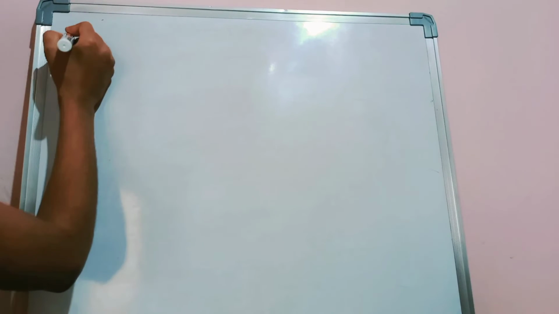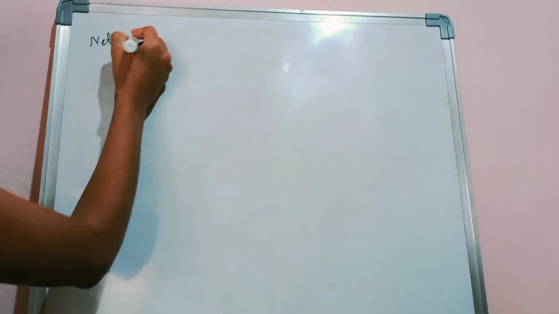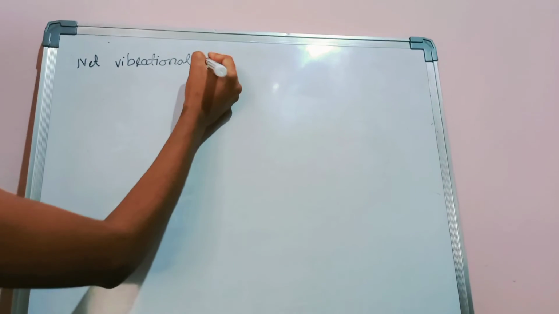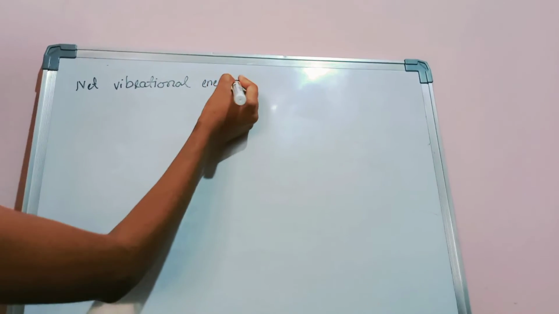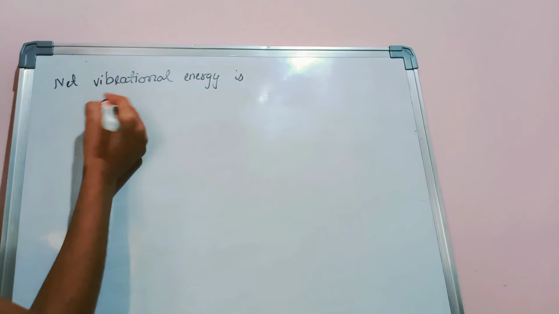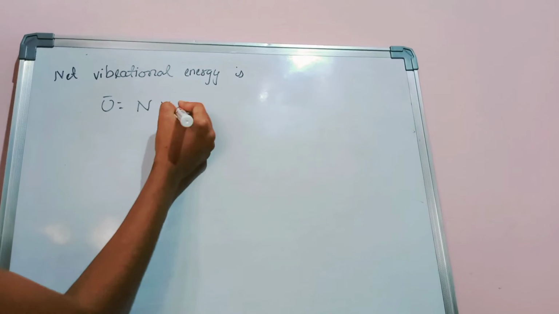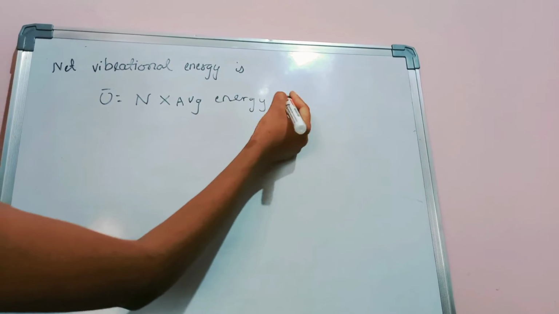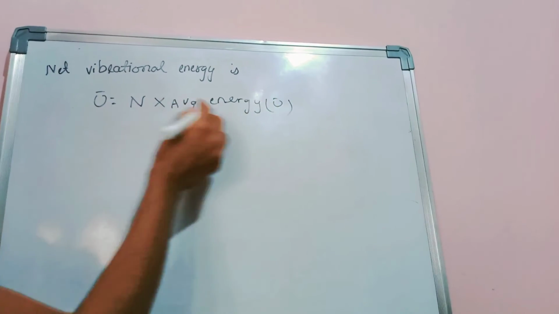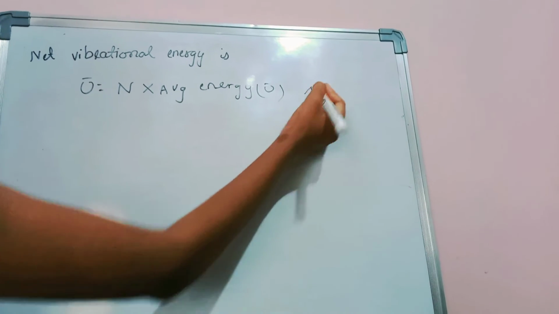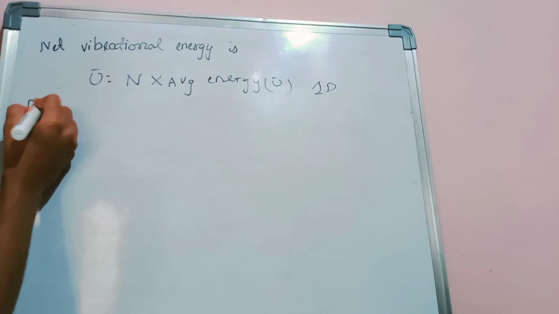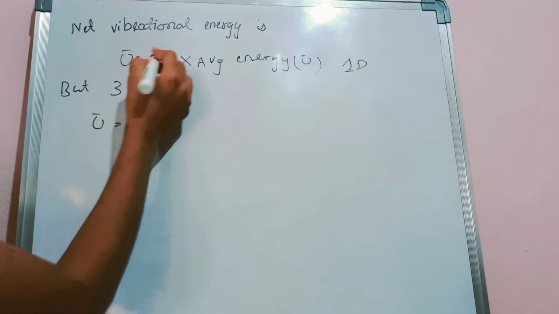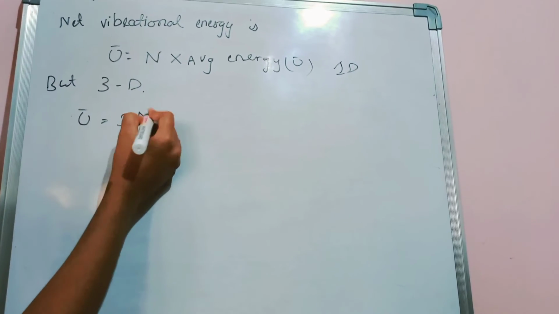Net vibrational energy is u bar equal to n into average energy. This is in one dimension, but in 3 dimensions, u bar equal to 3 into n into u bar.